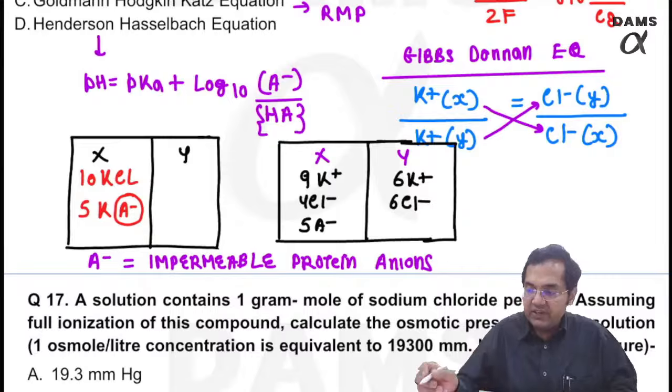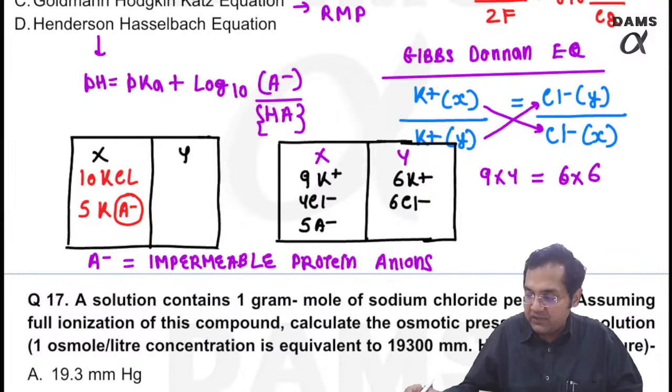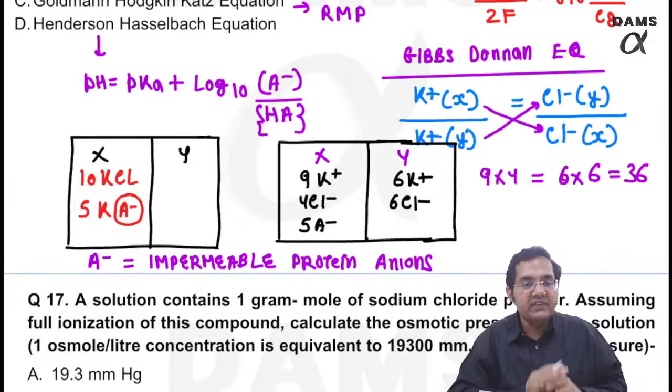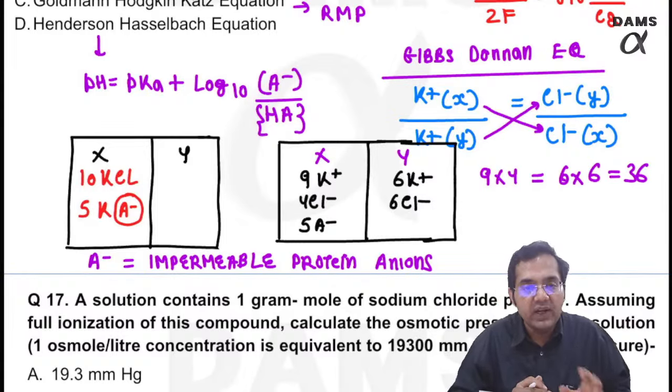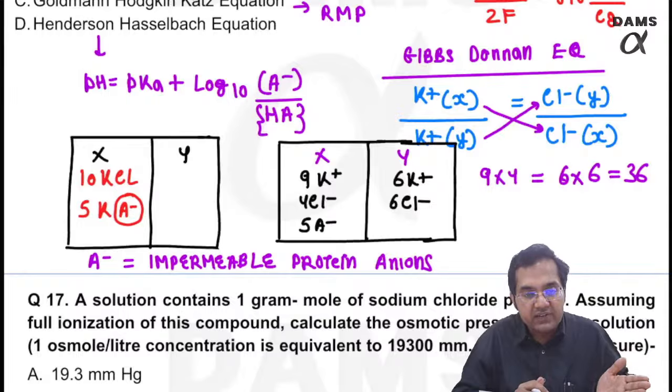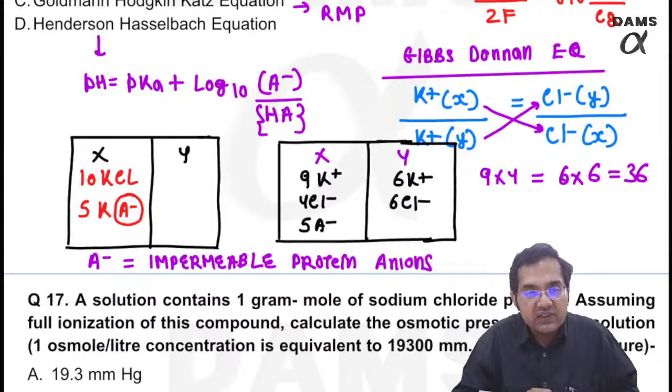You can very easily understand now that 9 into 4 is equal to 6 into 6. That means the product of diffusible ions in both the compartments at equilibrium is same. This is known as Gibbs-Donan equation. Why are there more positive potassium on the side X? Because remember, impermeable protein anions will attract the positive cations. So more positive ions on the side X, intracellular side, and it will repel the negatively charged anions such as chloride. So more chloride will be on the ECF or side Y.